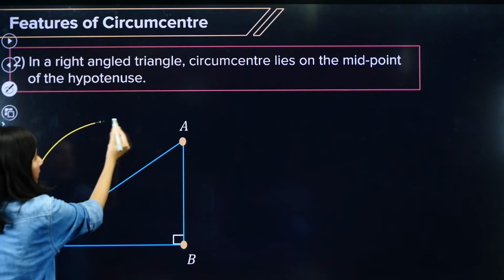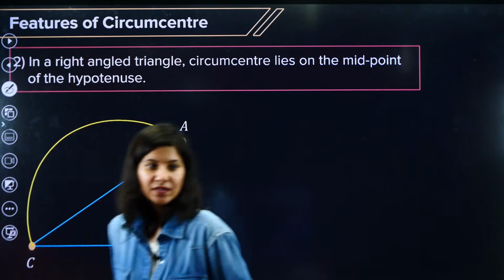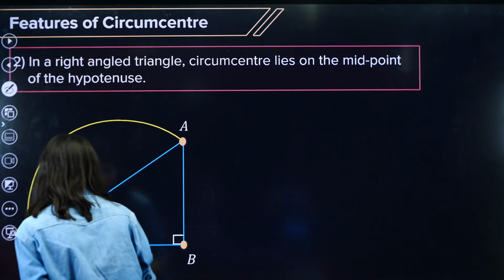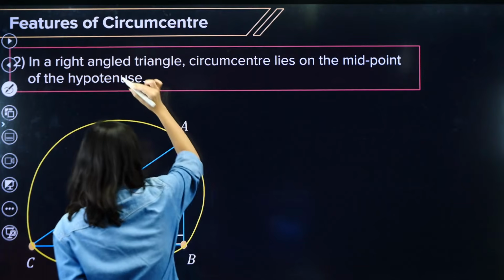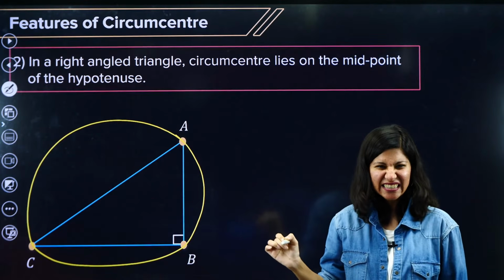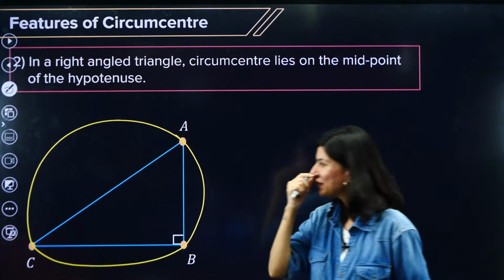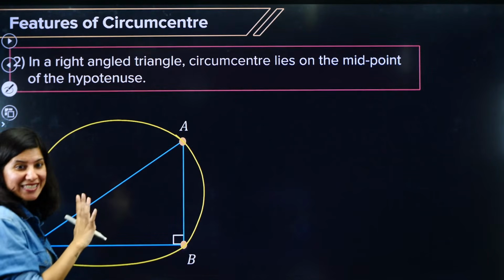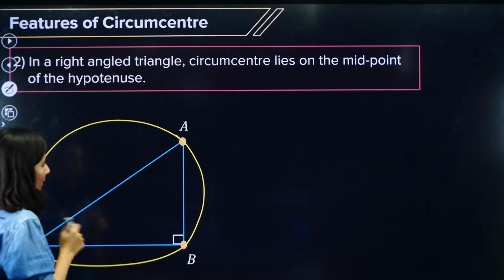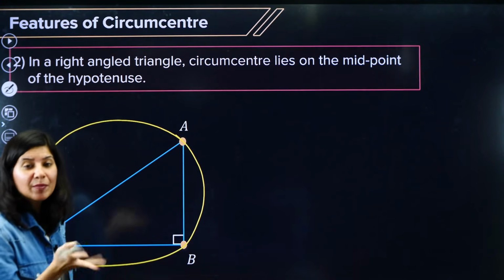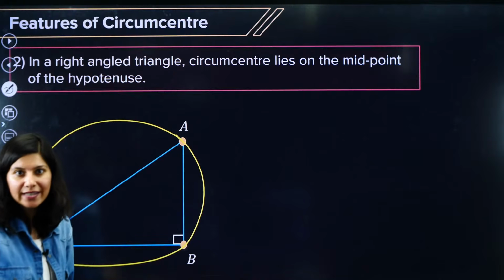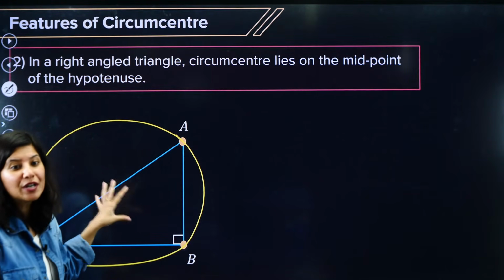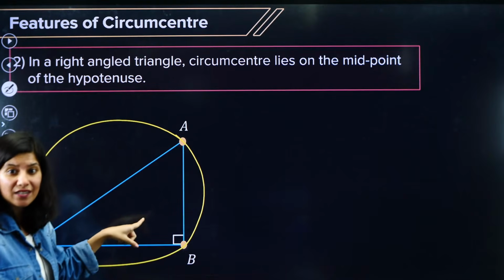The circle isn't perfect, but anyway, I can't do better than this. So this is a circle, and the center of this circle will be what? This is a circumcircle. In a right angle triangle, we are looking for the center.